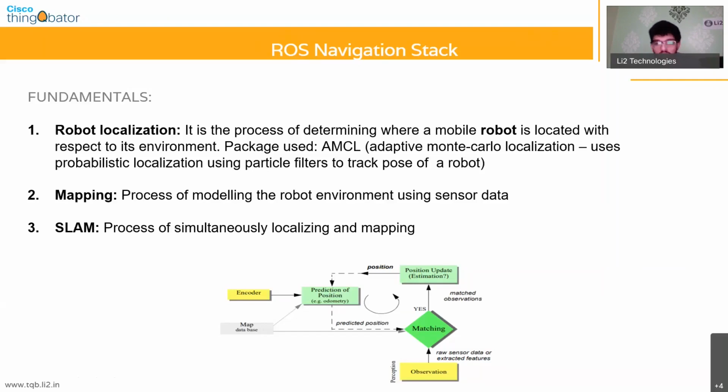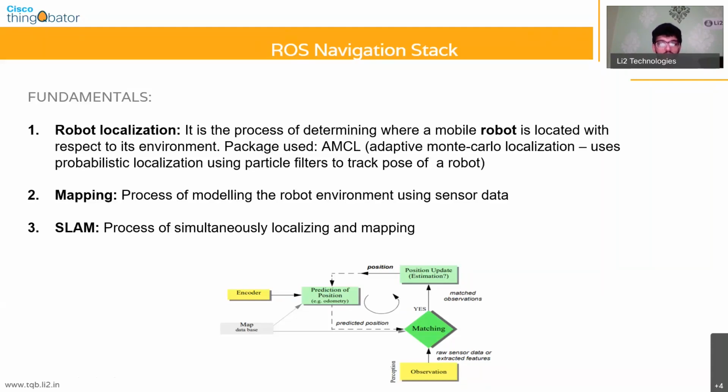There are certain sensors that we use for localization, and usually we call those sensors encoders. Encoders are of several types. Usually the most popular ones are Hall effect sensor encoders. The way that it works is there's usually a magnetic sensor, a Hall effect sensor, and every time a wheel rotates, there is a pulse which is detected by the magnetic sensor. Every time there's a pulse, it knows that one complete revolution of the wheel has been completed. And if you know the dimensions of the wheel, the diameter and the thickness of the wheel, then you can accurately predict how much distance the robot has moved from its starting position. So this is how you do localization.